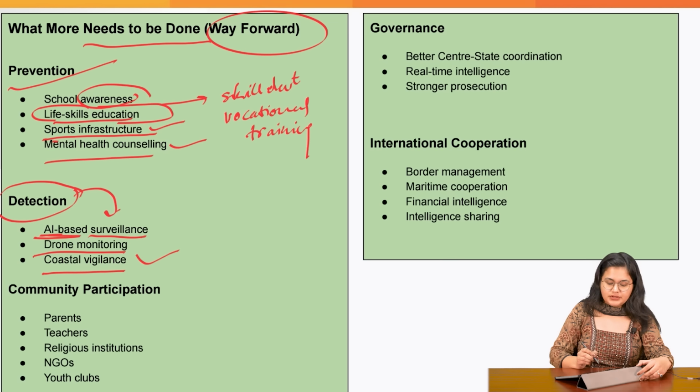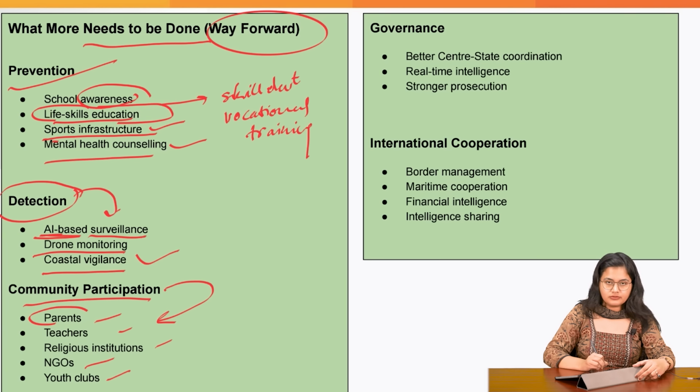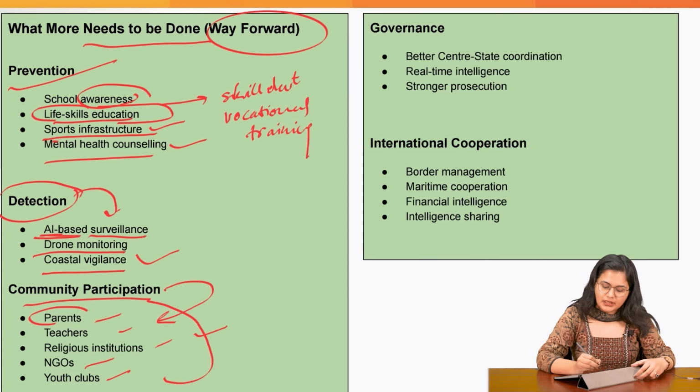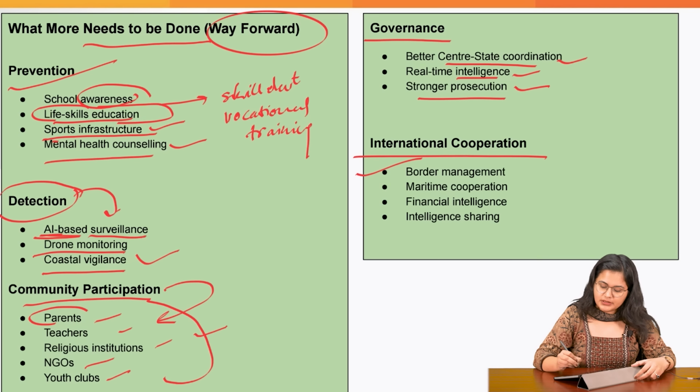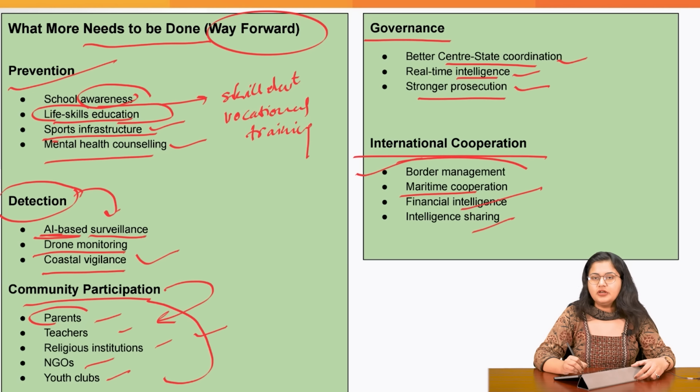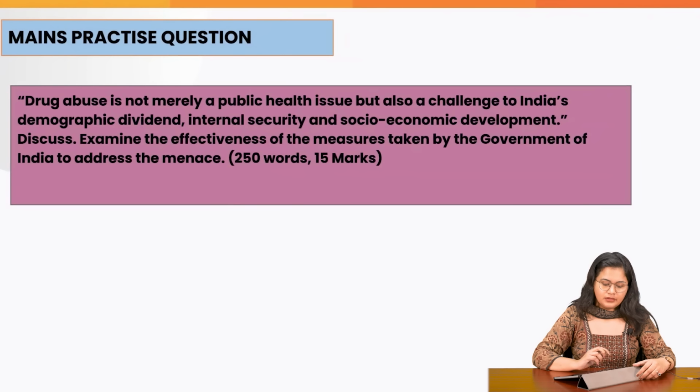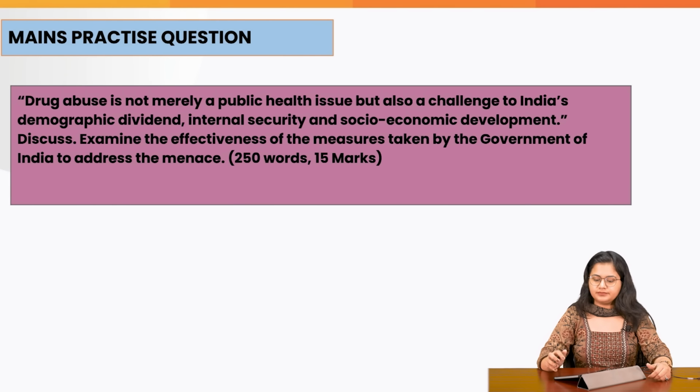Coming to the community participation in this regard, parents, teachers, religious institutions, NGOs, youth clubs, all of them have to be involved if we are to tackle this issue. Then governance, we need better center-state coordination, real-time intelligence, stronger prosecution. International cooperation, it has to be increased when it comes to border management, maritime cooperation, financial intelligence, or the sharing of all the information that we have. We have placed a mains question that you can practice after listening to the discussion.